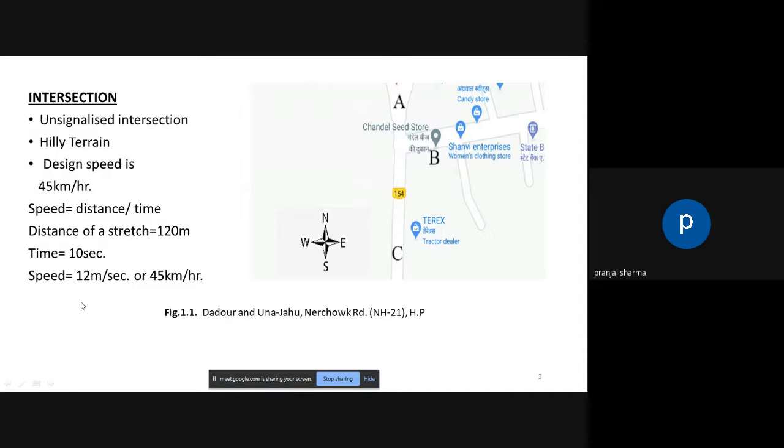So the intersection which we took is the Dedor and Unna Jahu Nerjok Road, NH21 in Himachal Pradesh, which is T-shaped. The intersection is unsignalized, in hilly terrain, and we took the design speed as 45 kilometers per hour. For that, we took a stretch of about 120 meters, which vehicles took 10 seconds to complete. So that's how we got our speed of 12 meters per second, or 45 kilometers per hour.